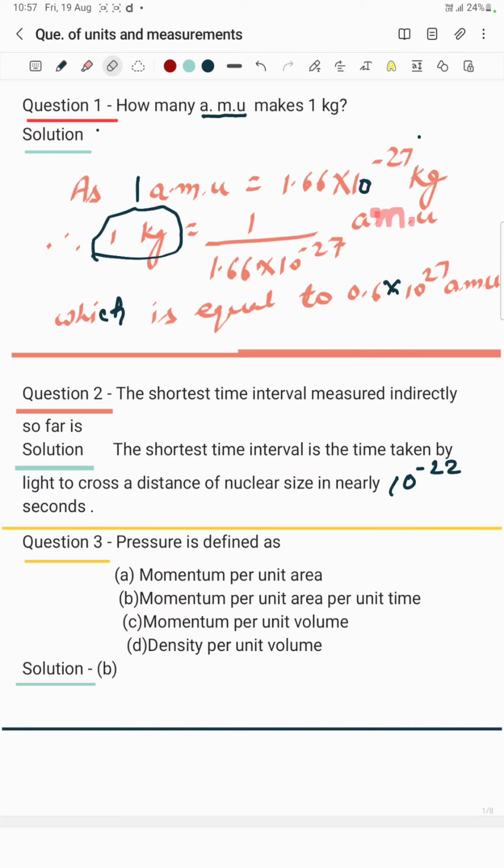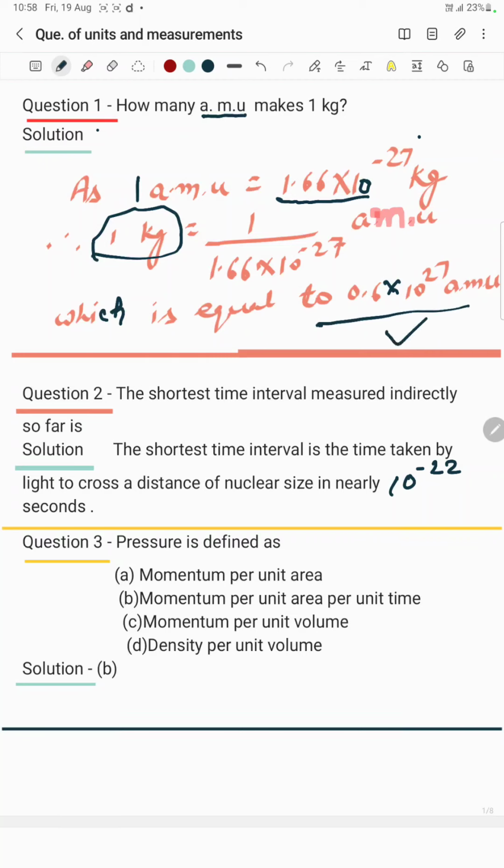The mass of the first part is known as 1 AMU, which is approximately equal to 1.66 into 10 raised to the power minus 27 kg, which is very small. Now to find how much AMU is contained in 1 kg, we can apply the unitary method. So 1 kg is equal to 1 upon 1.66 into 10 raised to the power minus 27 AMU, which is equal to 0.6 into 10 raised to the power 27 AMU. Means 1 kg is equal to 0.6 into 10 raised to the power 27 AMU.